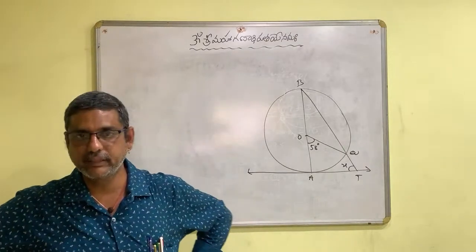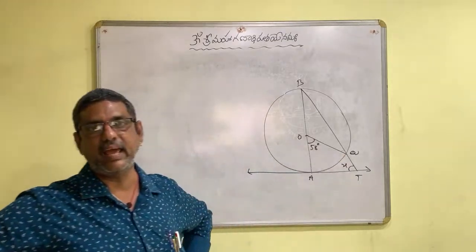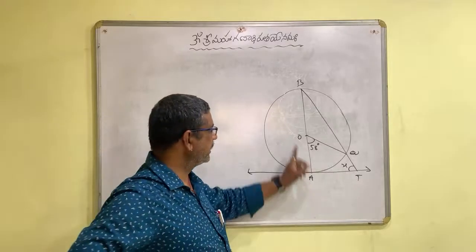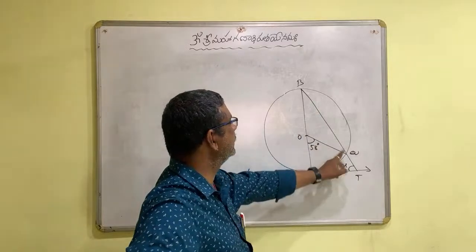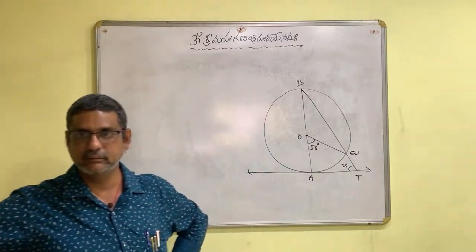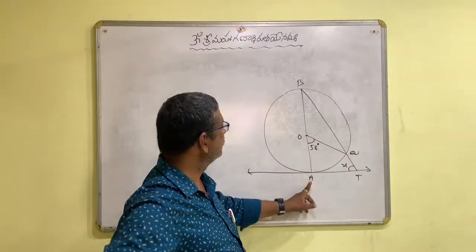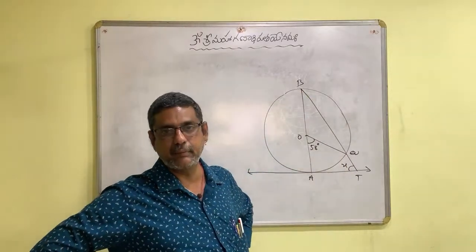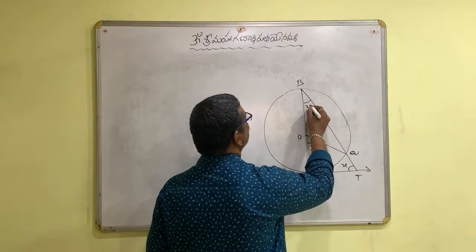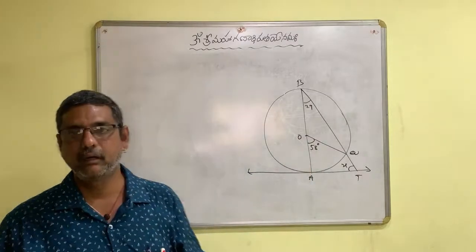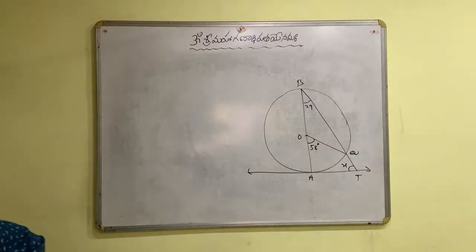See children, here angle AOQ is a central angle and ABQ is an inscribed angle. So if this is 58, this is 29.